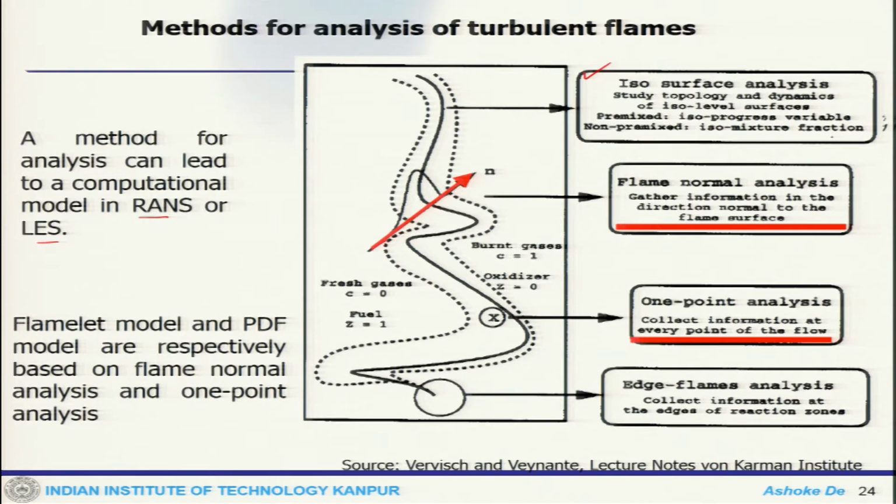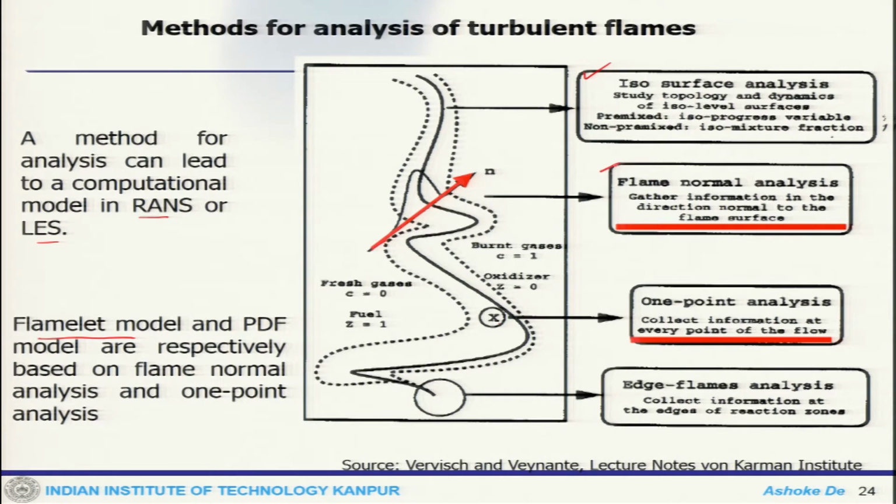In premix flame, this iso-surface is called progress variable, and in the non-premix case it is the iso-mixture fraction. Now, the second approach is flame normal analysis. There you gather the information in the direction normal to the flame surface and do the analysis, or you can have some point analysis which collects information at every point and does the analysis, or edge flame analysis. Now, flamelet model or PDF models are respectively based on flame normal analysis and 1 point.